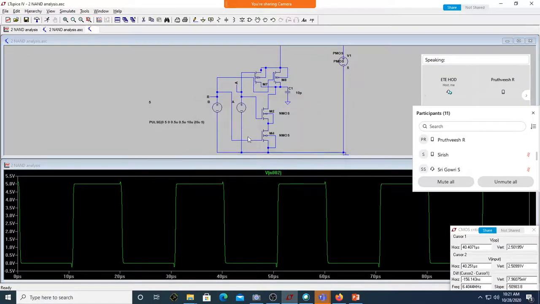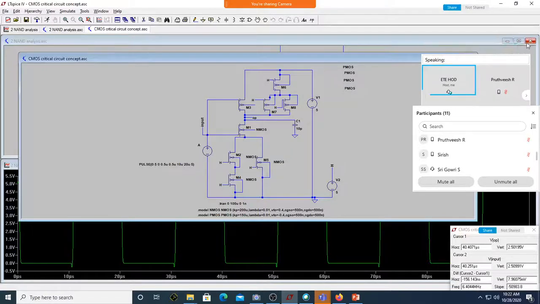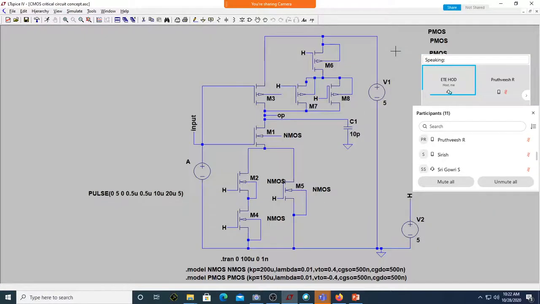Okay, concept. Let me remove this. Can you see? I think it's the same circuit. This is A, this is B, C, D. Shall I share it? Okay. Is it visible now?